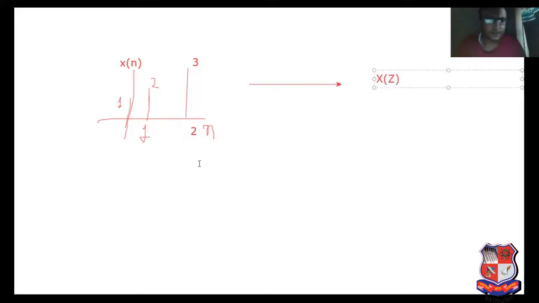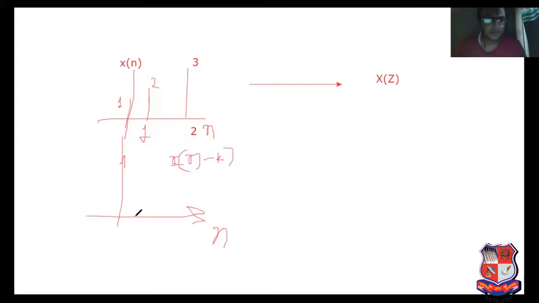Now, if you shift this signal in time domain, say this is time domain, and this is known as Z domain. Now, shift this signal means what? If you apply the k unit delay, where k equal to 1, if you apply the operation of x of n minus k, where k equal to 1.